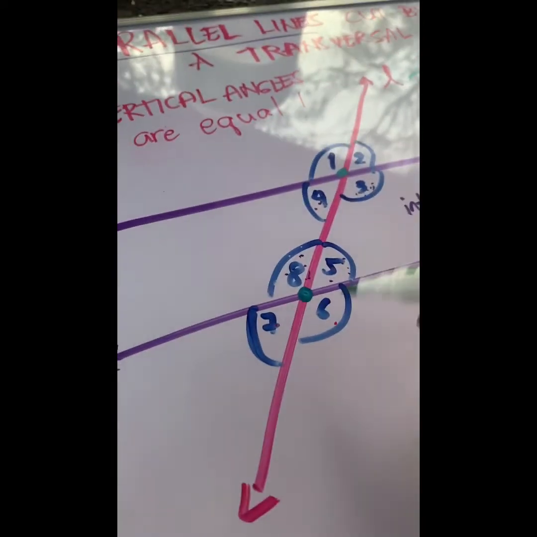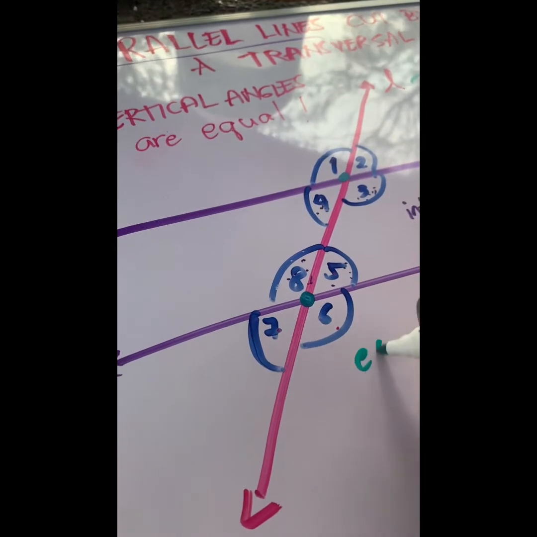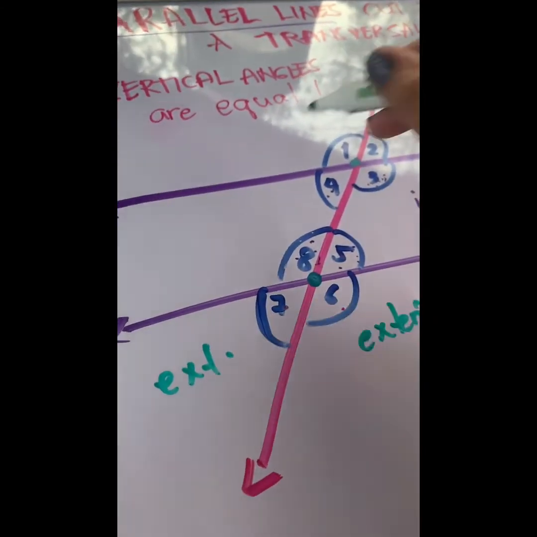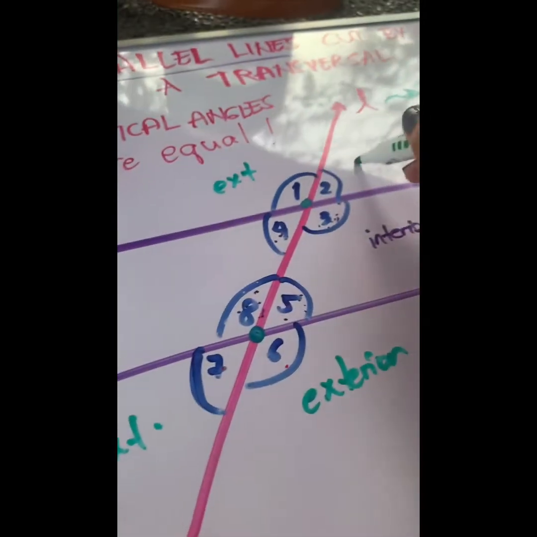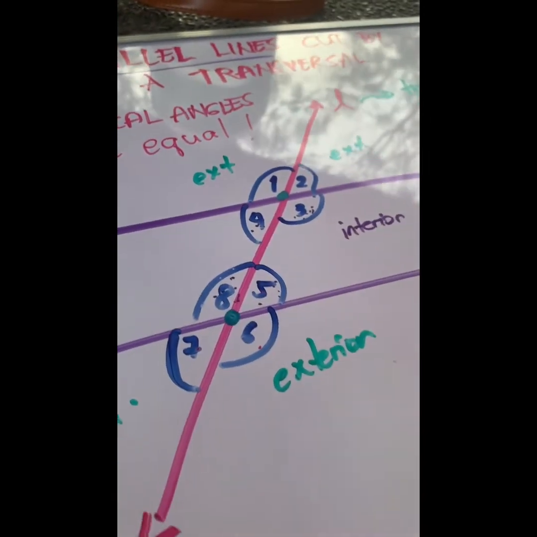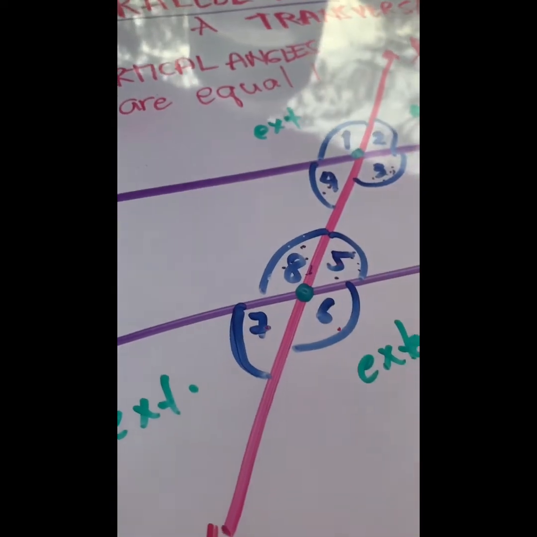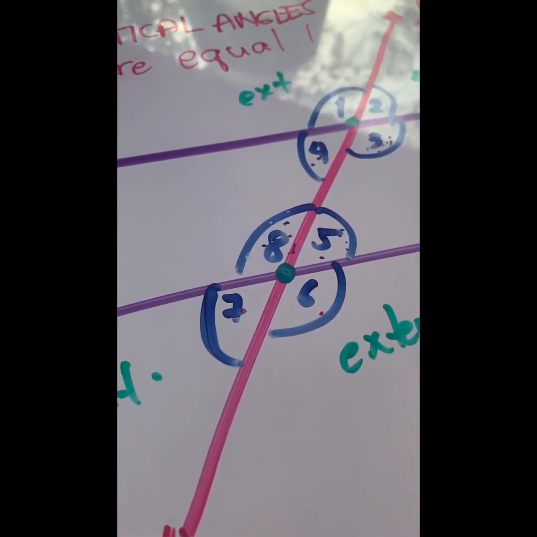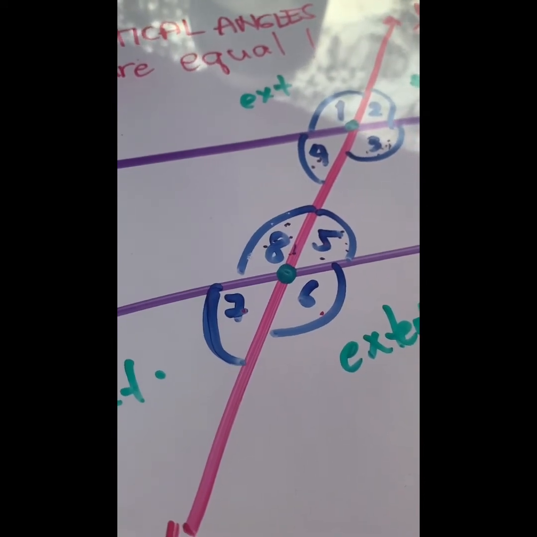That is the exterior. So what are the angles at the exterior part? You have angle 1 and angle 7.